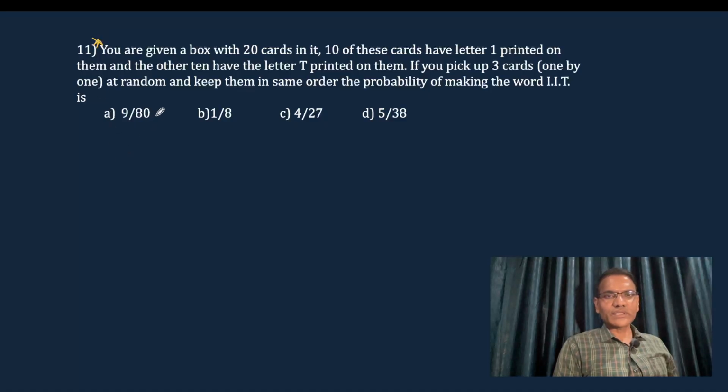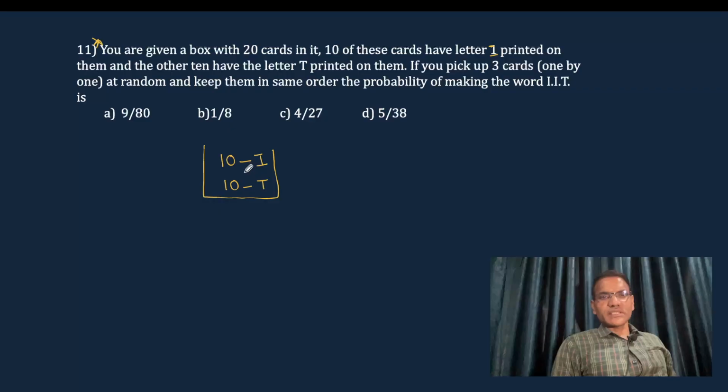Next question, this is an important model. You are given a box with 20 cards in it, 10 of these cards have the letter I printed on them and the other 10 have the letter T printed on them. If you pick up 3 cards one by one at random and keep them in the same order, what is the probability of making the word IIT? What exactly is given in the question? There is a box, in that the cards with letter I printed are 10, and the cards with letter T printed are 10. So these are mixed in this box.